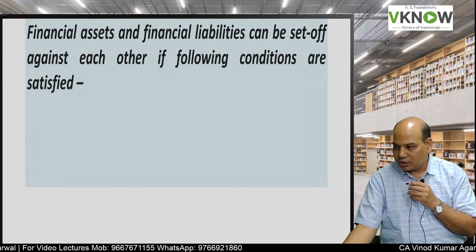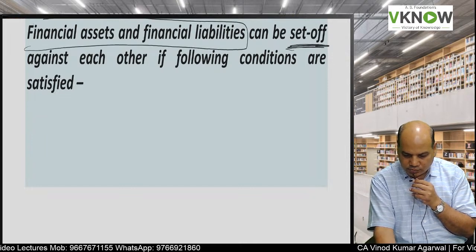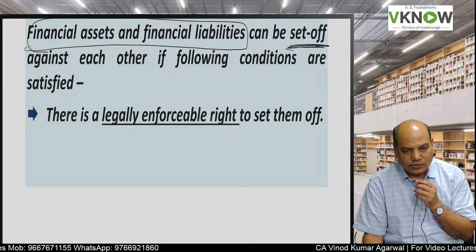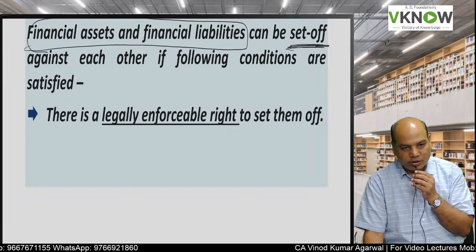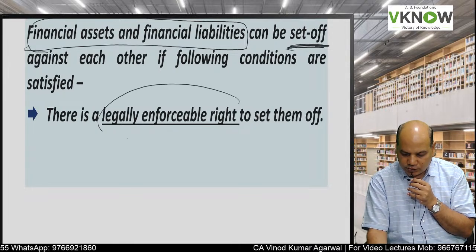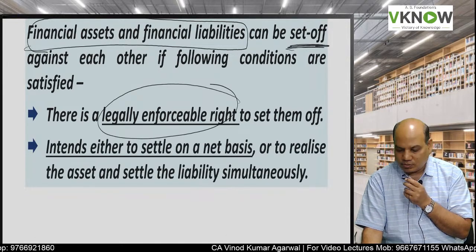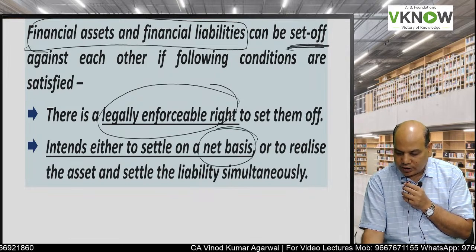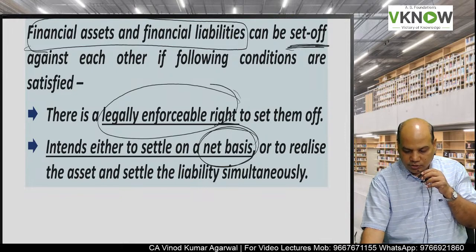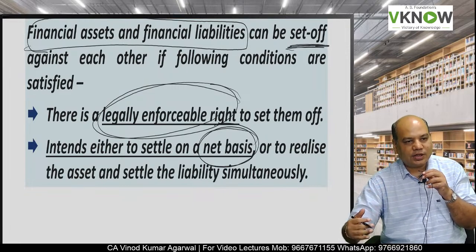Another question is set off of financial asset against financial liabilities. Can financial asset and financial liability be set off against each other for presentation purpose? The answer is yes, if two conditions are satisfied. Condition number one is there is a legally enforceable right to set them off, and condition number two is the entity intends to settle on the net basis. There must be legally enforceable right. The law of the land must allow net settlement.